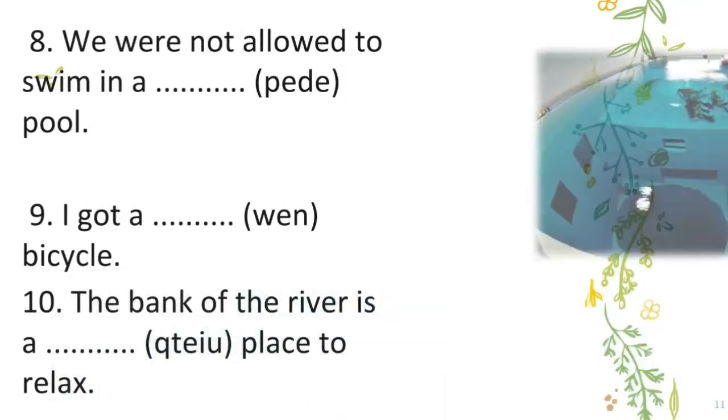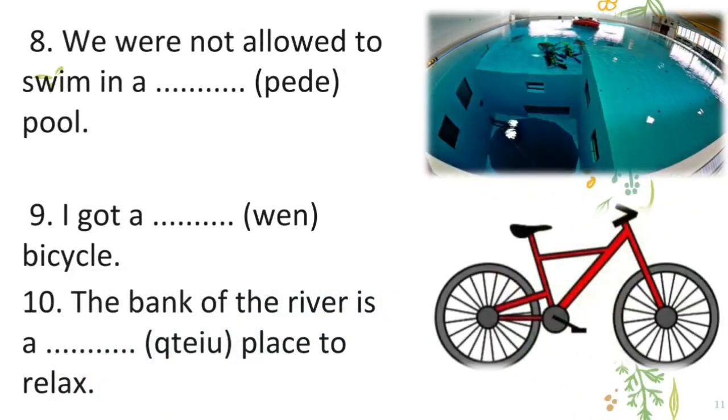Number 8. Wow, you can see a swimming pool, right? A deep swimming pool. And you can see a red color bicycle. So let's go for the exercises. We were not allowed to swim in a dash pool. Yes, the pool is very deep, right? So this is deep. Deep pool.